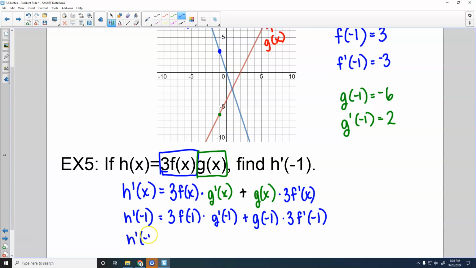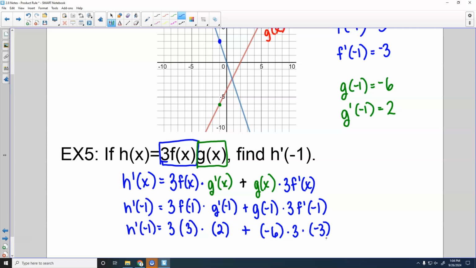H prime of negative 1 is going to be 3 times f of negative 1 was 3. And g prime of negative 1 was 2. And then g of negative 1 was negative 6. And we got that 3 there. And then f prime of negative 1 was negative 3.